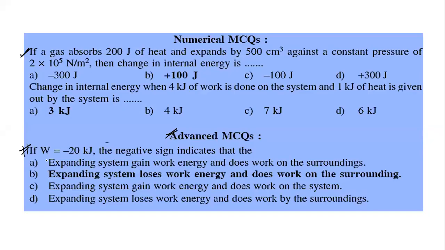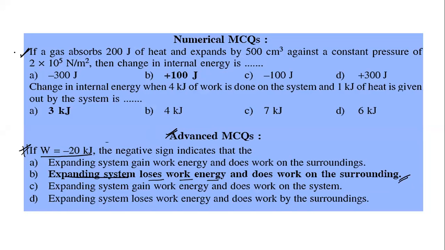So in this question, what we are given is W equal to minus 20 kilojoule. What does minus mean? It means the system is doing work. When does the system do work? Whenever it is expanding. So the negative sign indicates an expanding system. The system loses energy and does work on the surrounding. Clear? Fine.